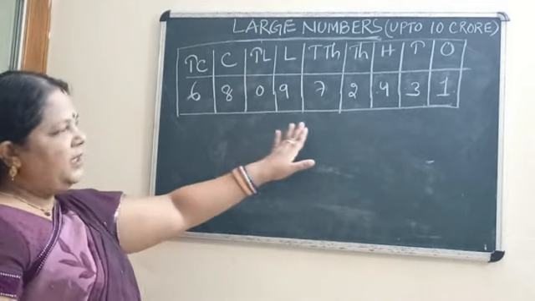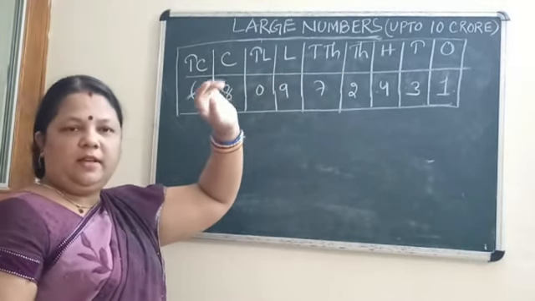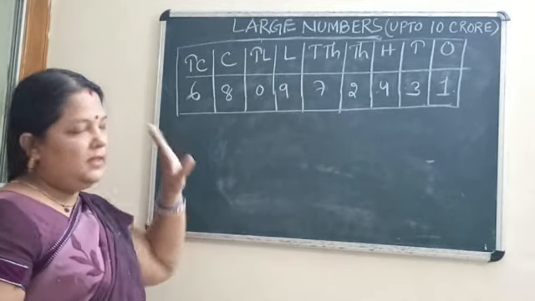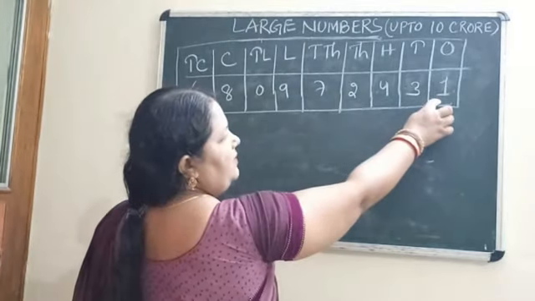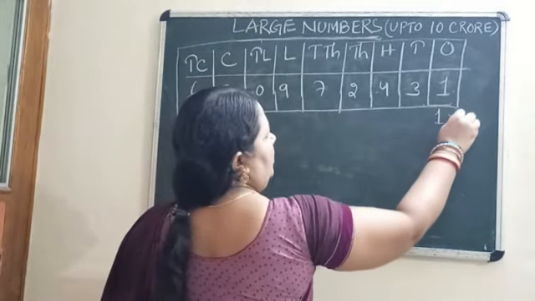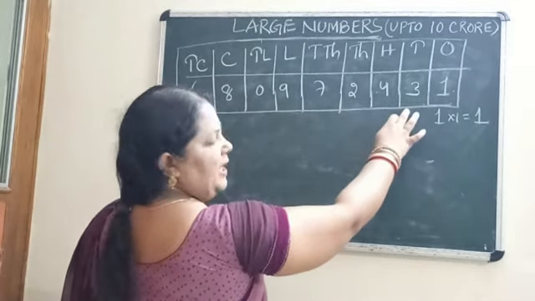So children, I have taken one example of a large number and I have written all the place values. Okay, now we are going to discuss the place value of all these places. So we will start from the right side, means from the 1's place. Okay, what is the place value of 1? It is placed in the 1's place, means 1 into 1, the place value is 1. Okay, and this is placed in the 10's place. So what is the place value? 3 into 10, because it is in the 10's place. So what is the value of this? This will be 30. Clear?